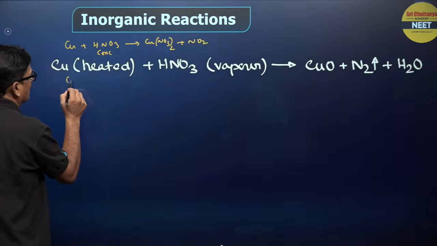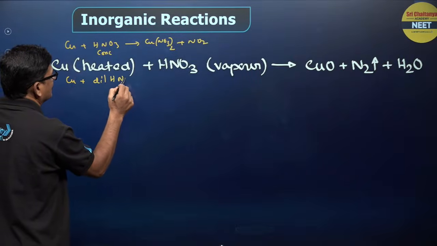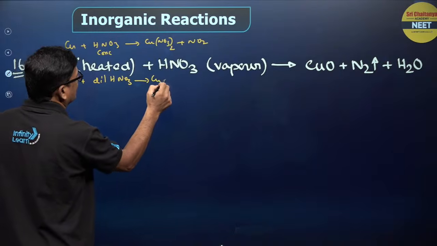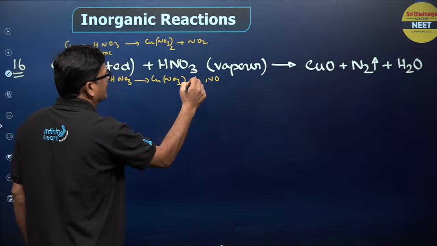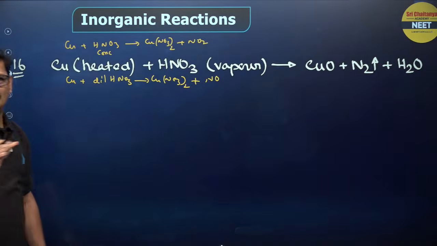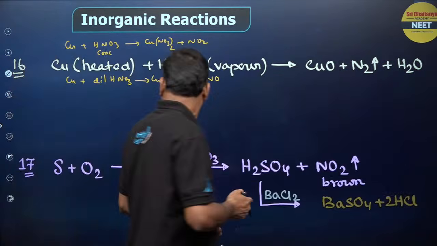If it is copper with dilute HNO3, you are going to get copper nitrate plus nitric oxide. So that is where you have to find the difference. So don't memorize the reaction as it is.